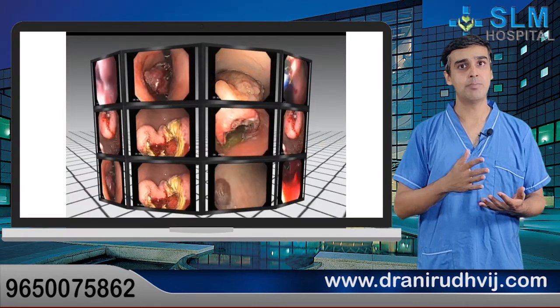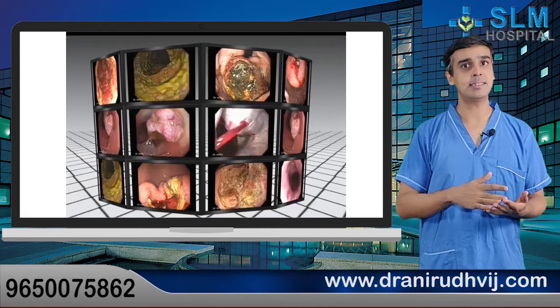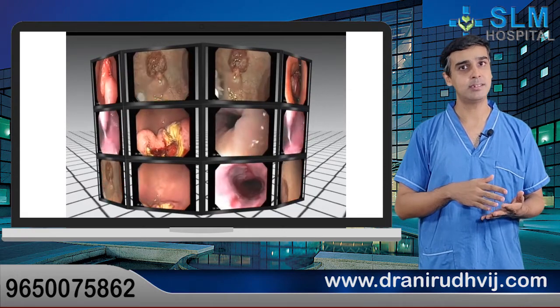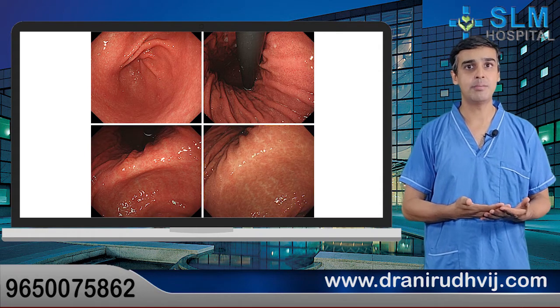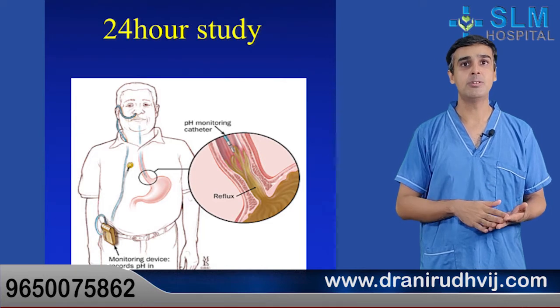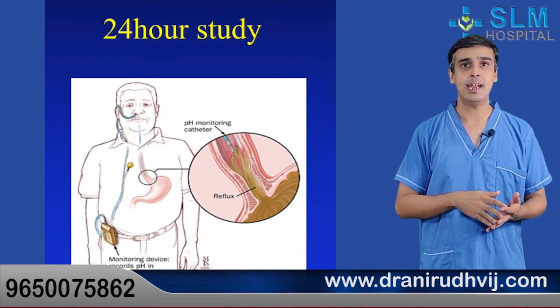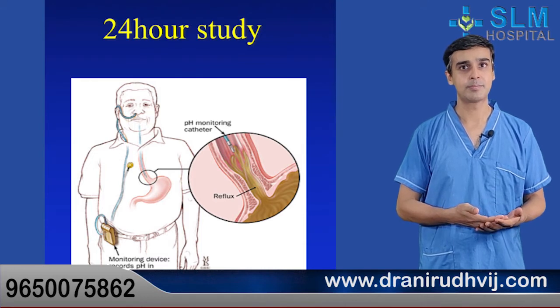Also, endoscopy can detect the presence of ulcers or increased acid production within the stomach itself. If the endoscopy in such patients is normal, we can do a 24-hour pH study to document the increased reflux and then proceed with the treatment of such patients.